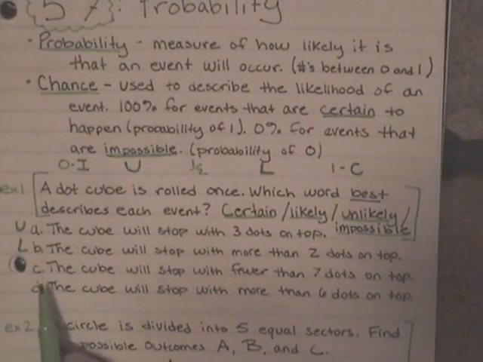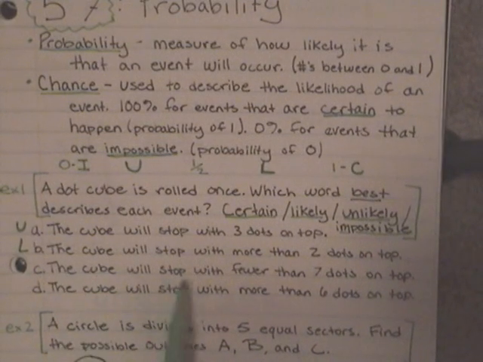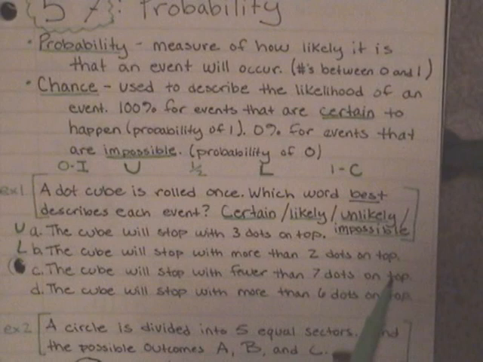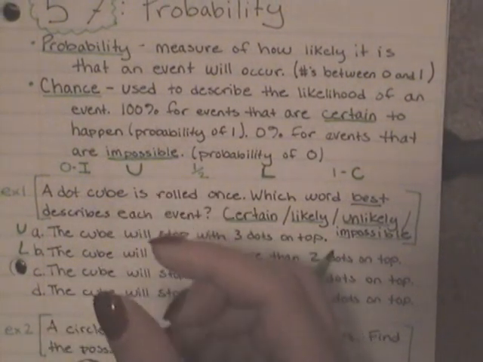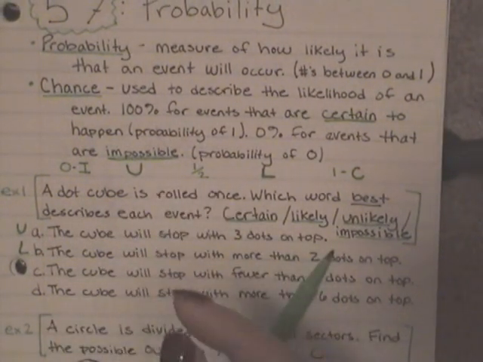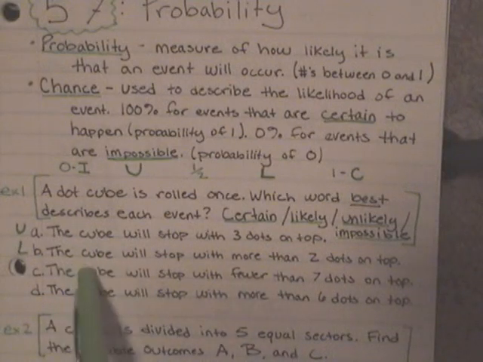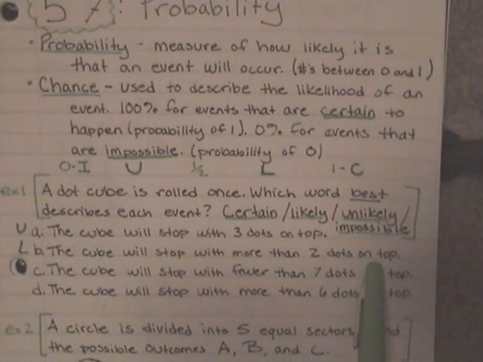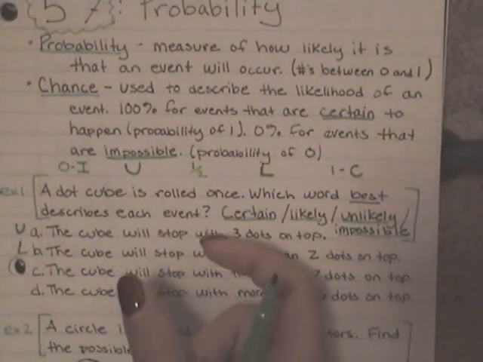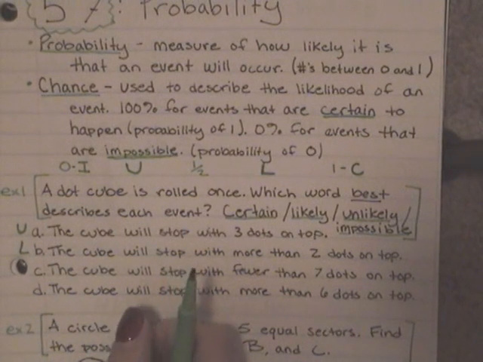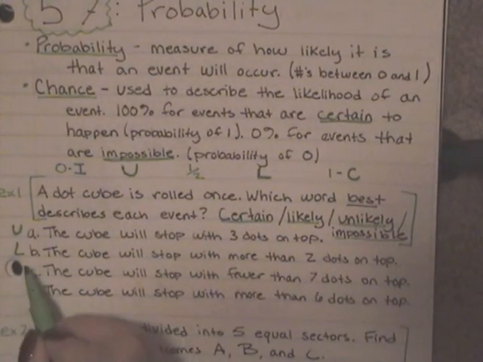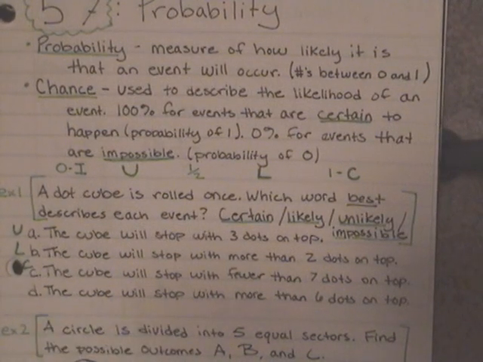Okay. Letter C. The cube will stop with fewer than 7 dots on top. Now, when I have my die, and they are numbered 1 through 6, right? And the question says the cube will stop with fewer than 7 dots on top. Well, aren't they all less than 7 dots? You're not going to roll and have a 7. There are only 6 sides. So, is that going to happen every single time? Yes. So I'm going to write a C for certain.